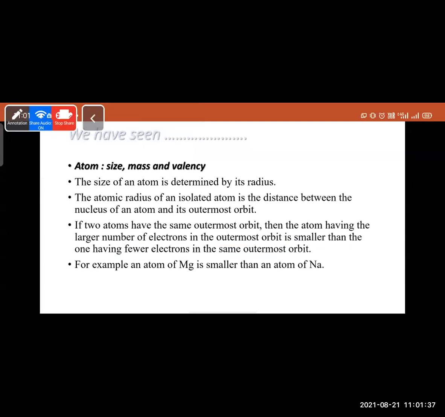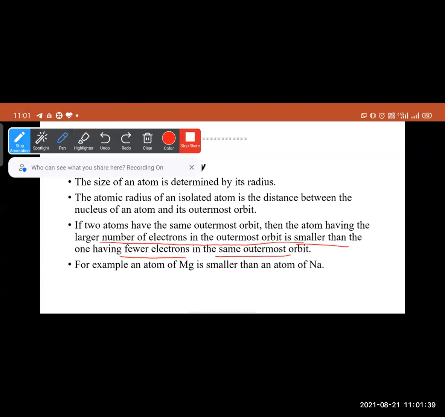So magnesium has 2 electrons in its outermost orbit, sodium has only 1 electron in its outermost orbit. Therefore, the size of the sodium atom is larger, and the size of the magnesium atom is less.